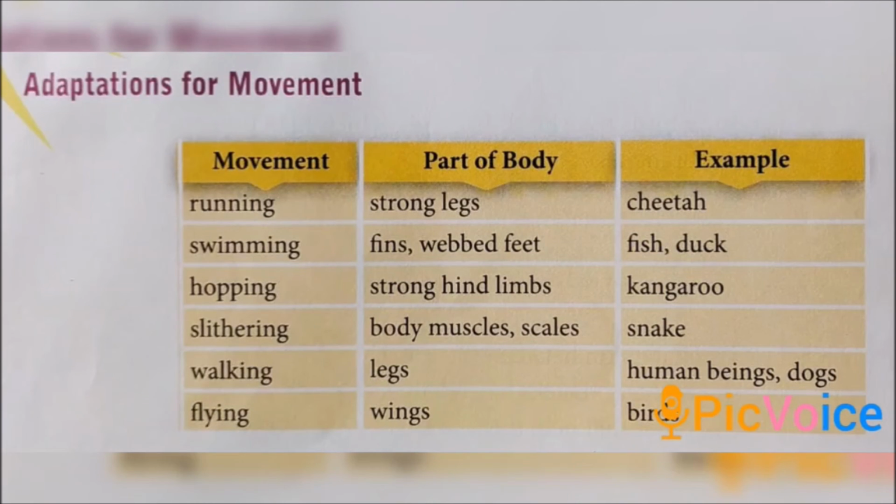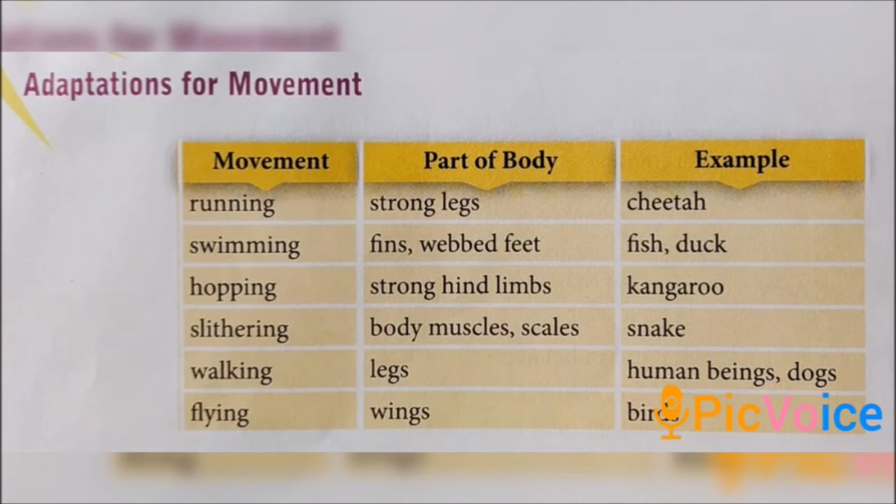Next, swimming. Which animals swim? Animals which live in water, for example fish, and birds like the duck. Fins and webbed feet are used for swimming in water, that is fish and duck.